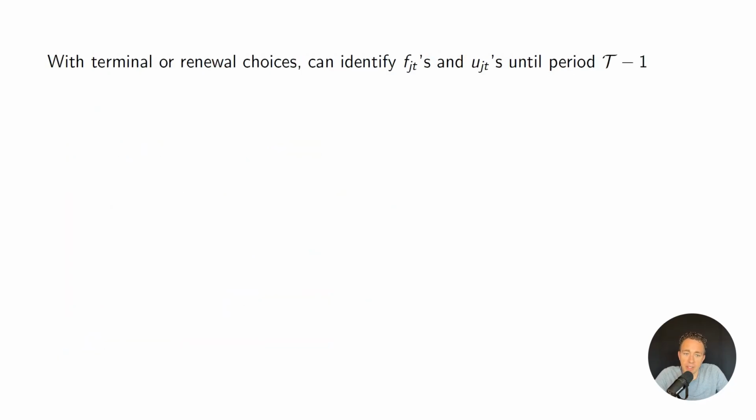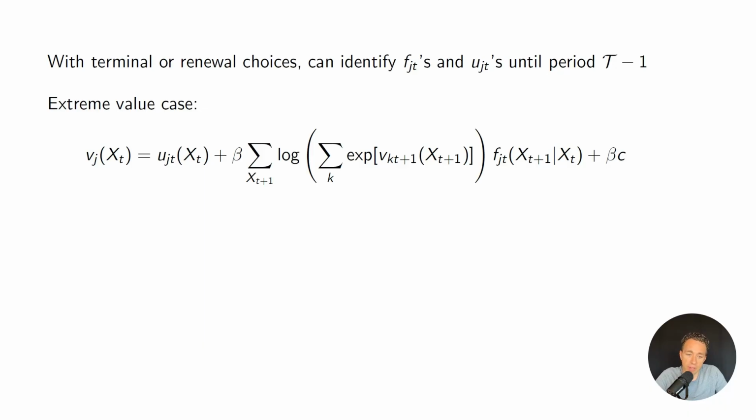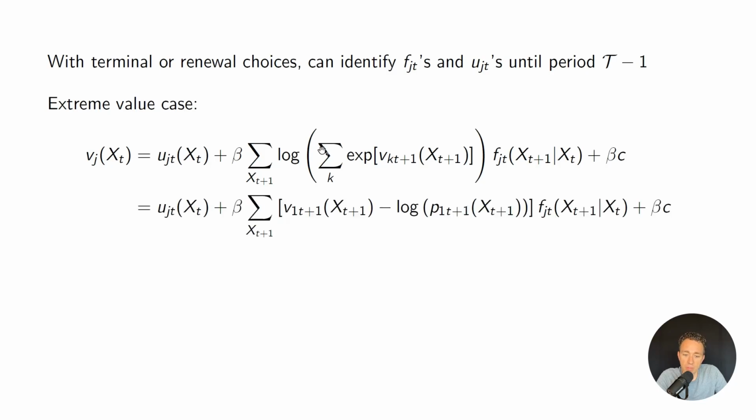The idea is that if we have this non-stationary environment and we have either a terminal or a renewal choice, we can identify these transition probabilities and flow utility parameters up to scale for the flow utility up until period T tilde minus 1. And just as a review, we have the extreme value case. Again, we have the t subscripts on the u and the f. But if we have type 1 extreme value, then we're going to have the log of the sum of the exponentials of the conditional value functions in the future period. And then as a review, we did the multiply and divide by the same component trick here. And that got us this formula here.